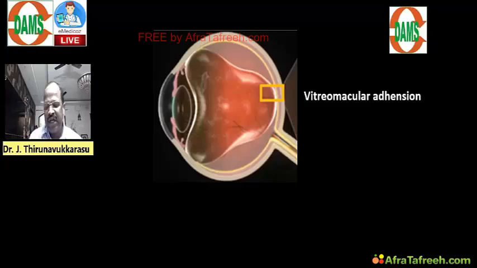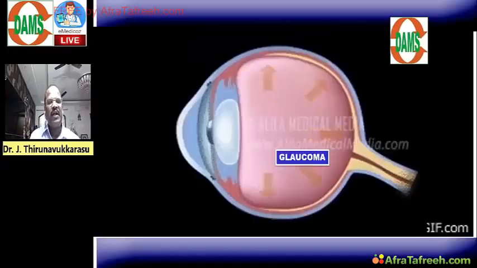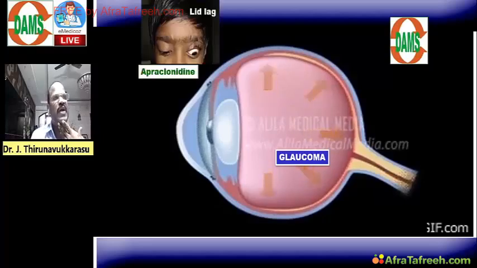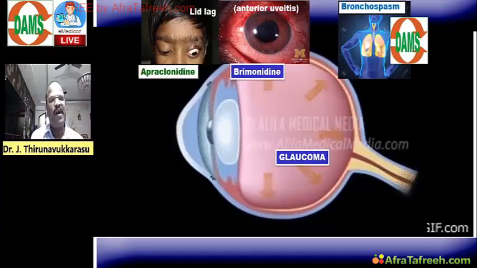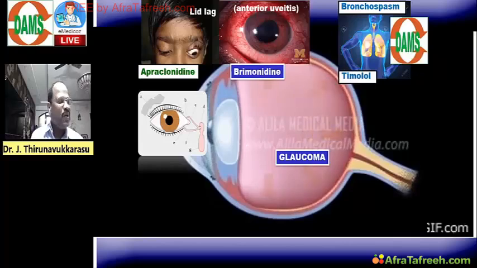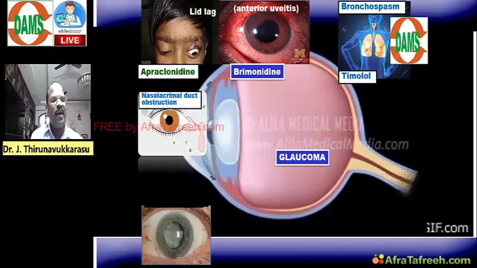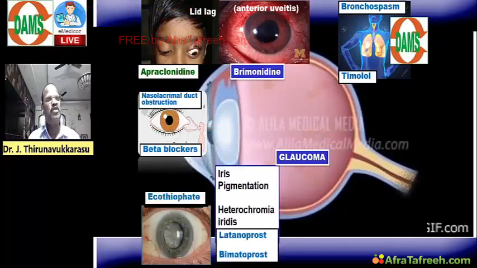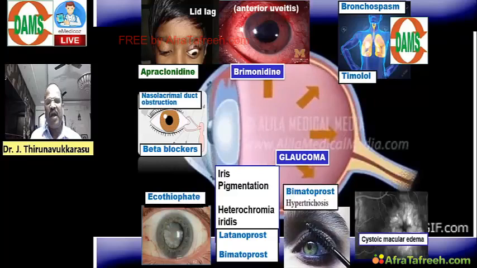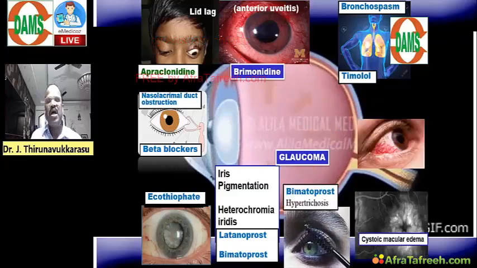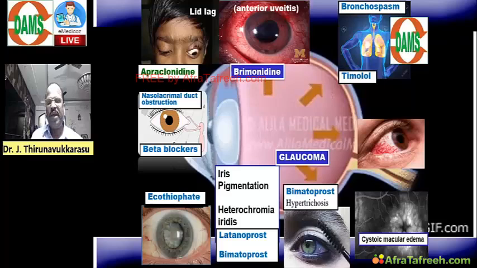And once again an AIIMS question, for vitreomacular degeneration we use one drug called ocriplasmin, and then drugs useful for glaucoma and their adverse effects. For example, lid lag caused by bimatoprost, uveitis caused by brimonidine, bronchospasm by beta blockers like timolol, nasolacrimal duct obstruction by beta blockers, cataracts by echothiophate, iris pigmentation by latanoprost, and hypertrichosis of eyelash by bimatoprost, cystoid macular edema by prostaglandin analogs, and conjunctival hemorrhage by dipivefrine.